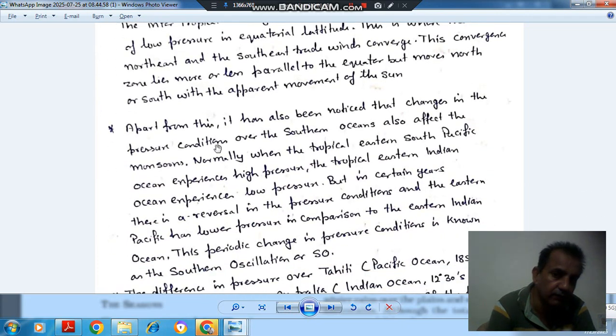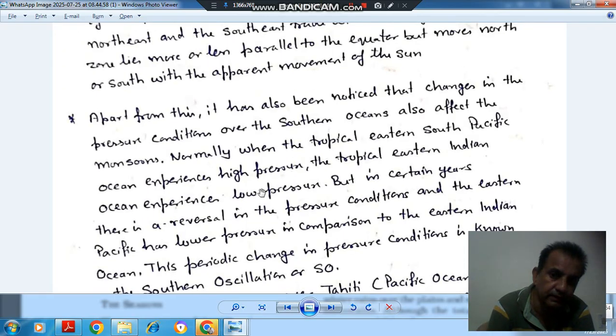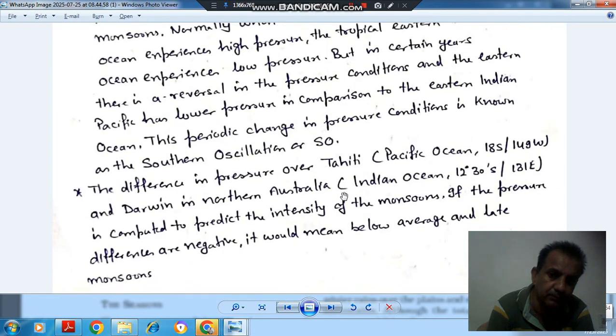Apart from this, we studied the phenomenon of southern oscillation. That is the difference of pressure between this location on the Pacific Ocean and this location on the Indian Ocean. If we measure the pressure difference at these two locations and it is positive, then it is a normal monsoon.